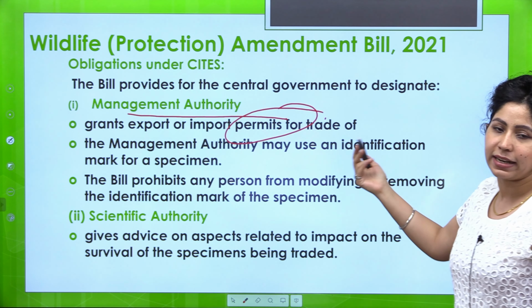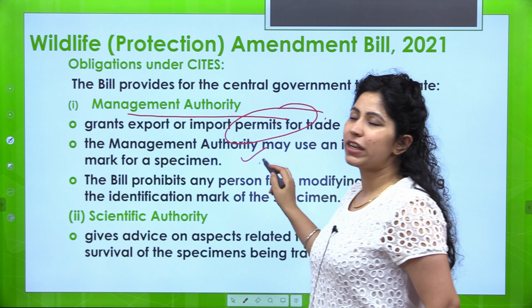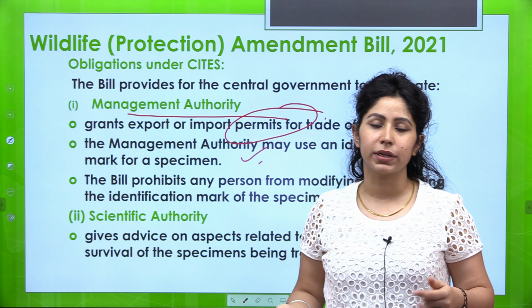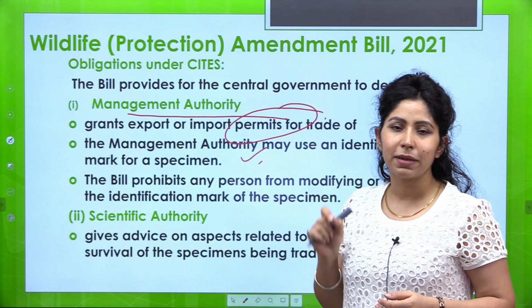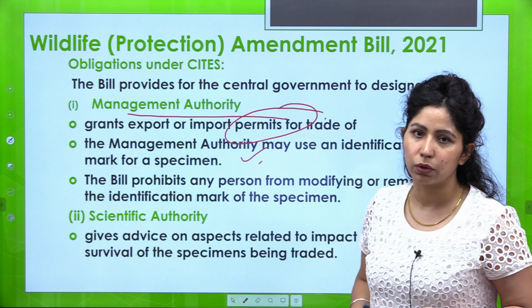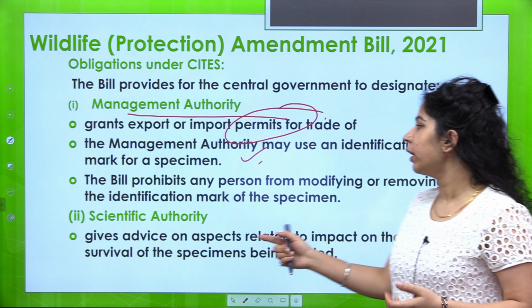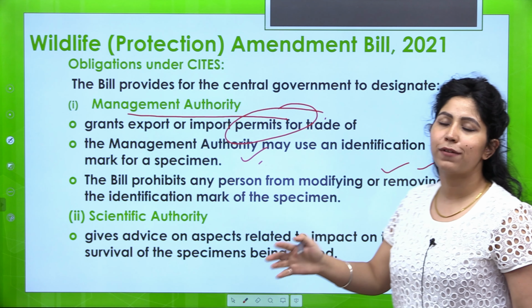It may use an identification mark also. Whatever species are being imported or exported, the management authority might use an identification mark on those, and this identification mark cannot be removed by the exporter or importer, or modifying is not allowed.